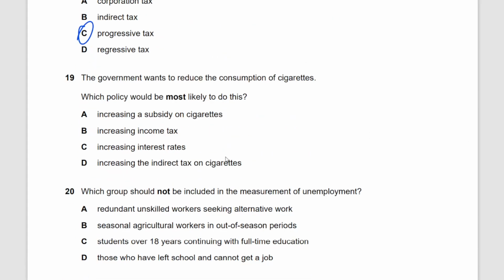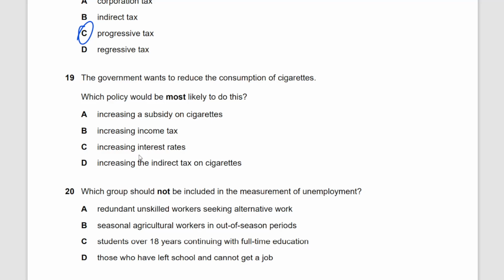The government wants to reduce the consumption of cigarettes. Which policy would be most likely to do this? Increasing the subsidy? Well, subsidy encourages consumption, not discourages it. Increasing income tax? Income tax will reduce disposable income and not necessarily the expenditure on cigarettes itself.